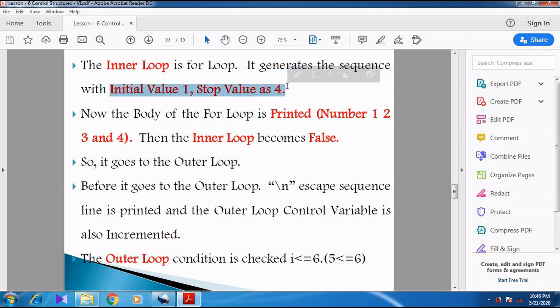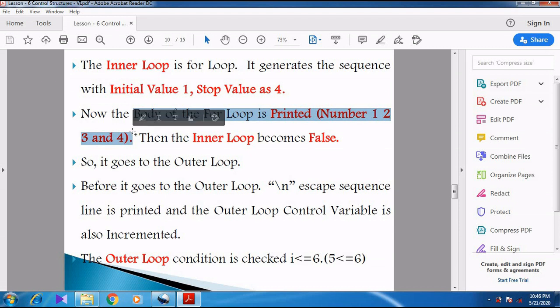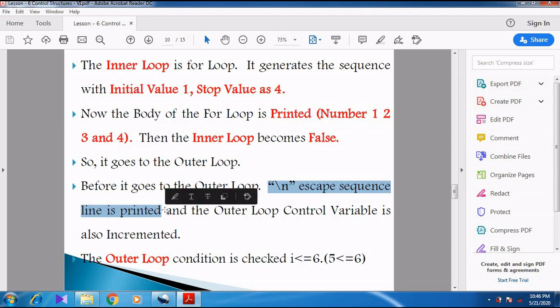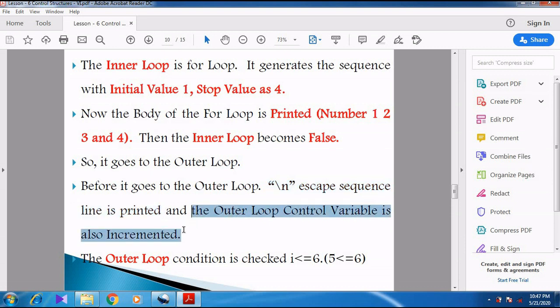So now 1, 2, 3, 4. 4 numbers will be printed using the body of the for loop. So already we printed 1, 2, 3. So now we are printing 1, 2, 3, 4. Again the inner loop becomes false. It goes to the outer loop. Before going to the outer loop, the \n escape sequence is printed. Printed means it is executed, and then the outer loop control variable is incremented. 4 plus 1, it becomes 5.